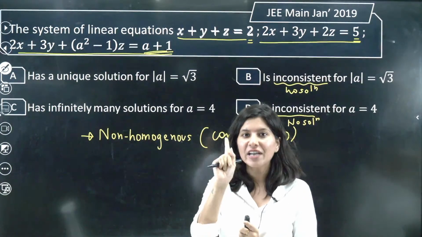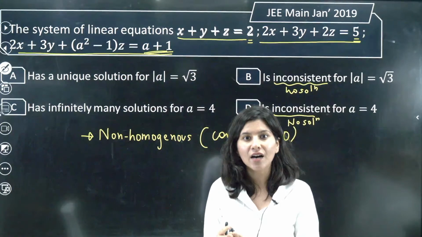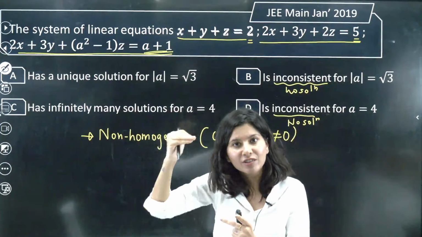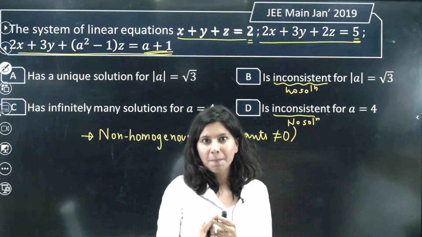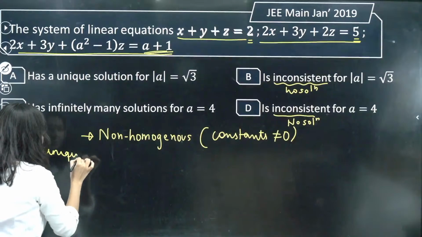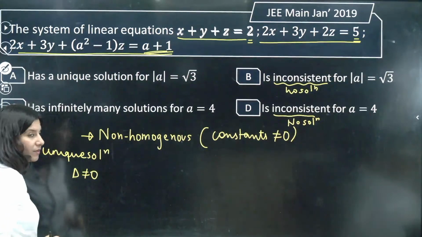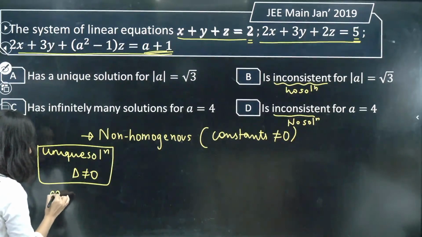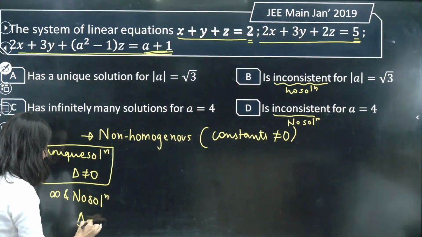What is my chart? The very first thing which we need to do is delta, the primary determinant delta. If it is 0, then our path is completely different. If it is non-zero, then our path is completely different. So for unique solution, your delta should not be equal to 0. And for infinite and no solution, your delta should be equal to 0.